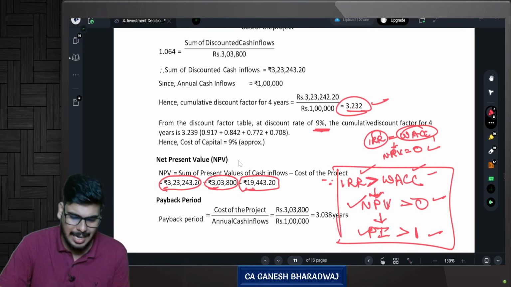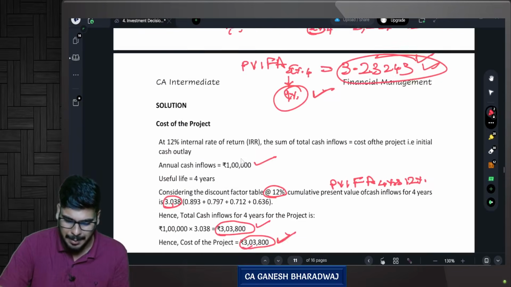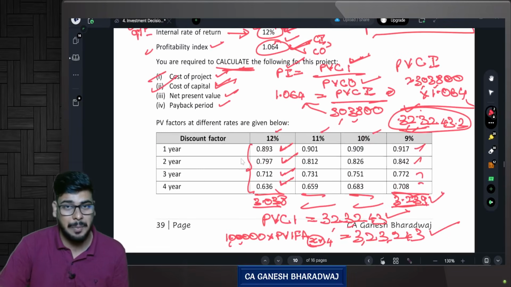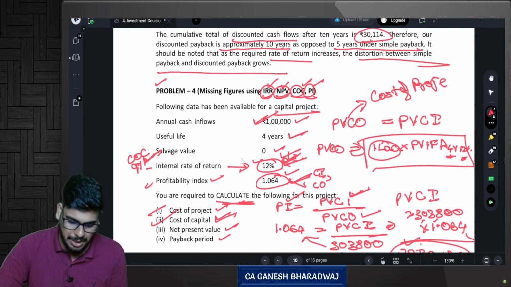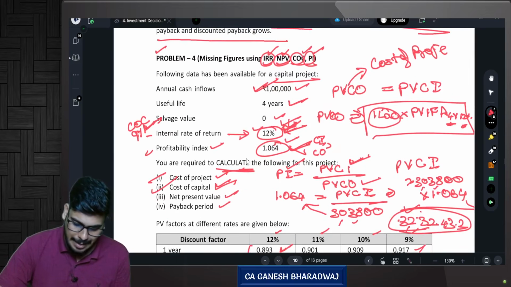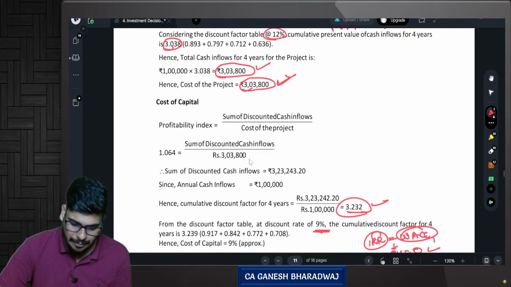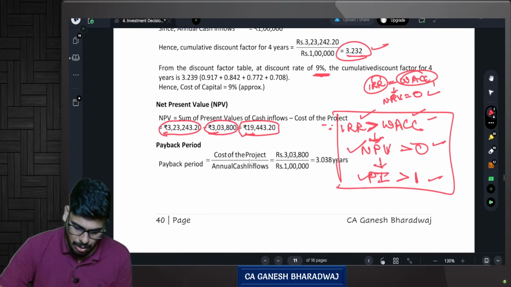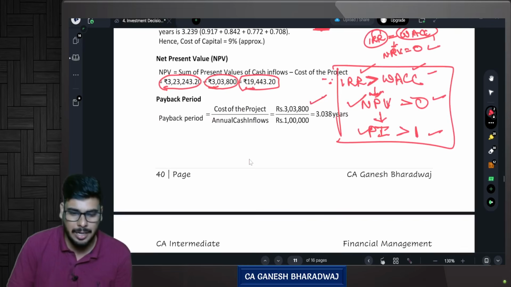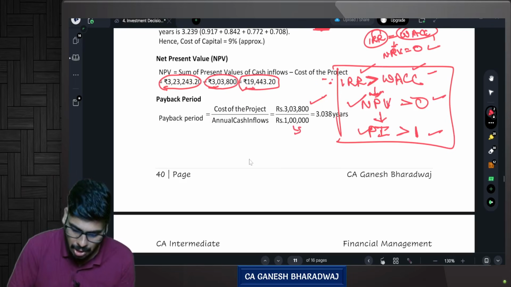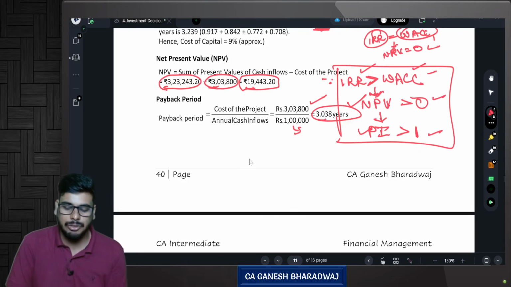Yes. And finally, they had asked for payback period. So payback period is very simple. Payback period or discounted payback? Only payback period. So which means what? How much time will it take for me to recover my entire investment? Very simple. What is the total investment? It's going to be 3,03,800 divided by 1 lakh, equal cash flows only, so you need not put the cumulative table and all. So it takes 3.038 years to recover your entire investment.